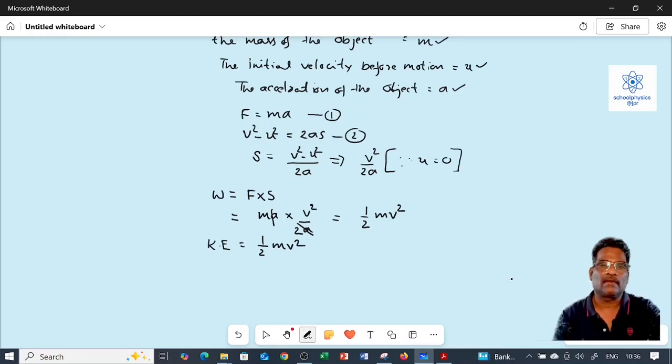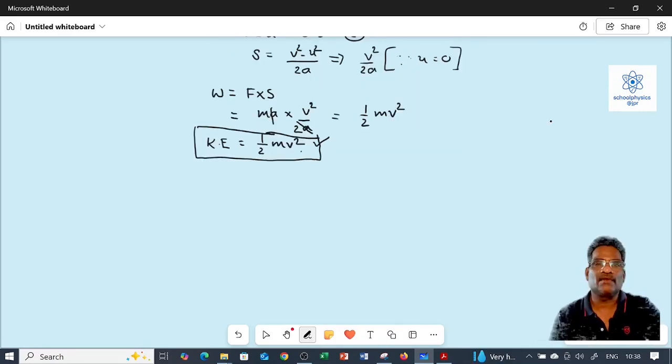Here the kinetic energy of the object causes the object to do work. So the capacity to do work is called kinetic energy. That is the reason finally we have K = 1/2 mv². The unit of kinetic energy is measured in joules.